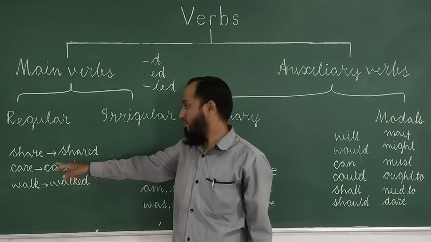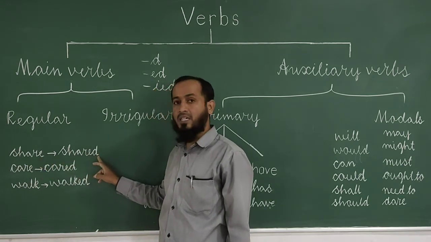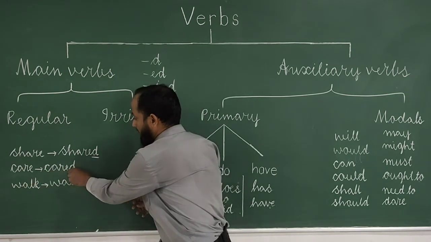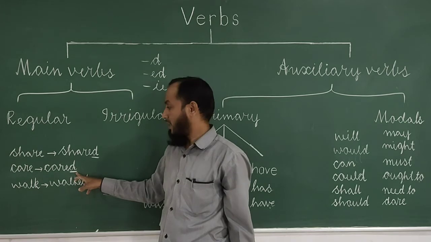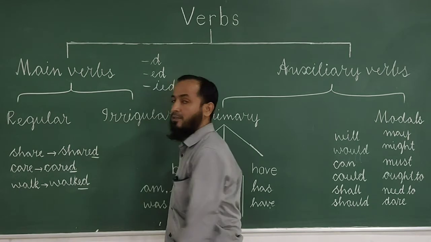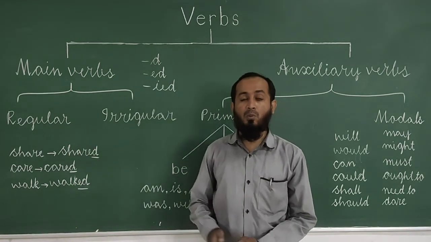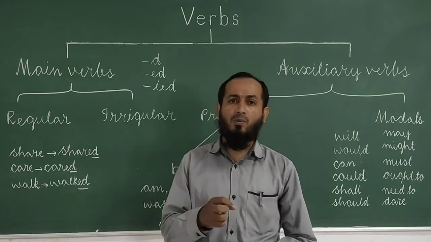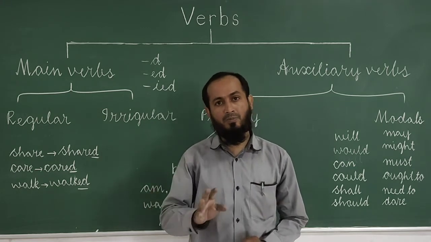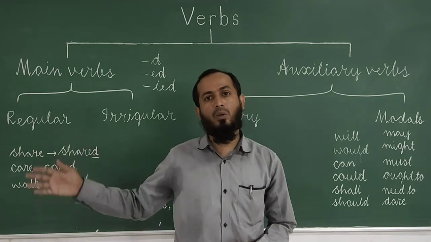Have a look at the board. Share became shared. Here we have added d. Then care became cared. Here also we have added d. Then walk, walked. Here we have added ed. So these are all called regular verbs. And what are irregular verbs? Irregular verbs, here all forms will be different. Three forms: V1, V2 and V3. For example, go, went, gone.